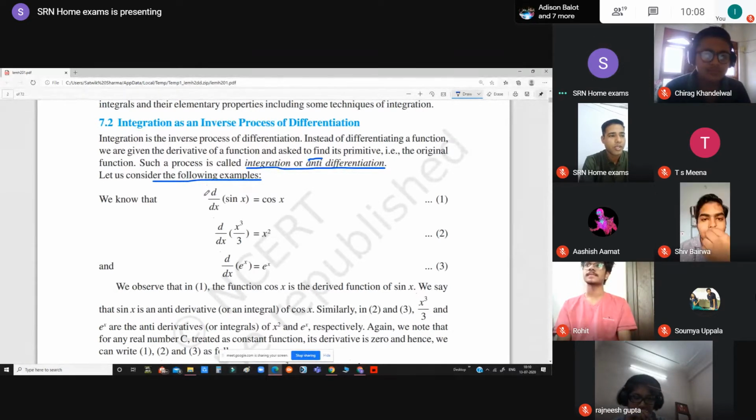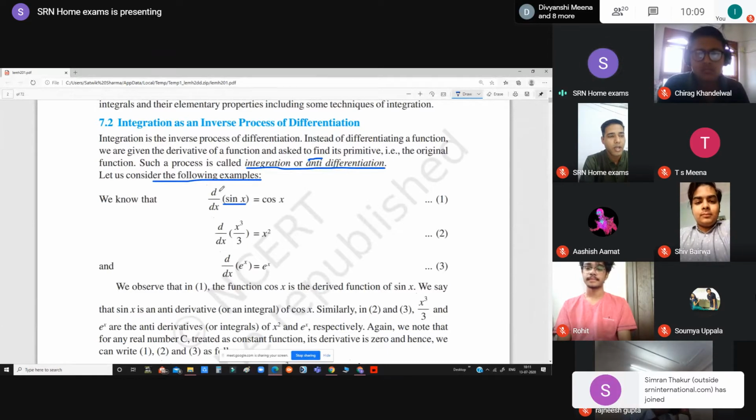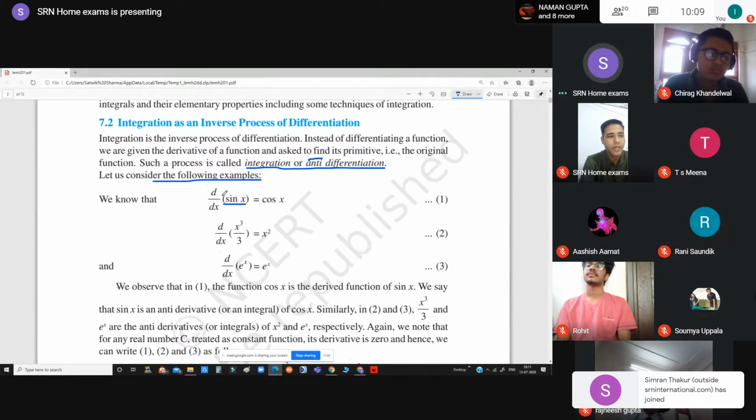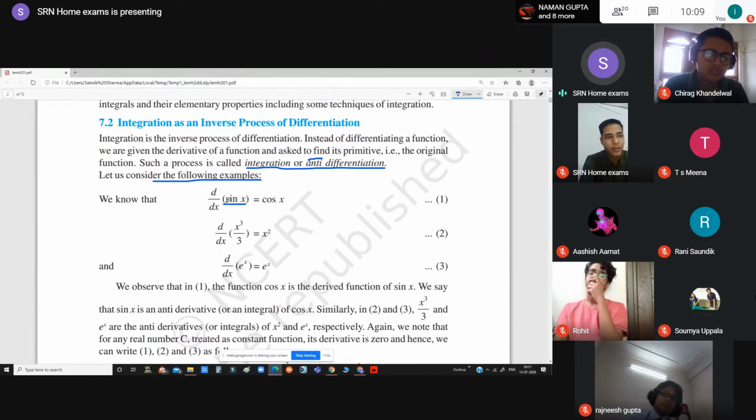Okay, just have a look at this particular differentiation. Right now we have a function sine x on the screen, right? Now if we differentiate d by dx of sine x, that is, we are differentiating the sine x function with respect to x, our answer is cos x. So differentiation of sine x is cos x. We have differentiated sine x with respect to x.